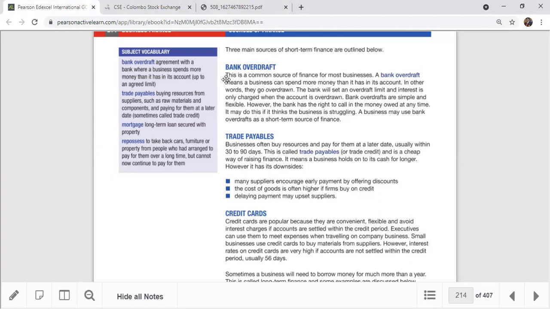Right. The trade payable part. Okay, for the trade payable part, I'd like to invite Tessa. Can you read that trade payable section?